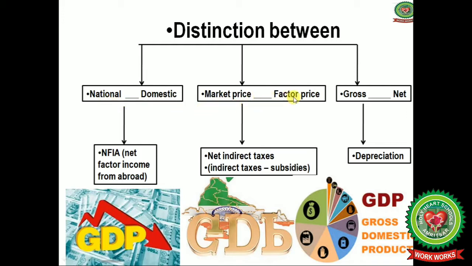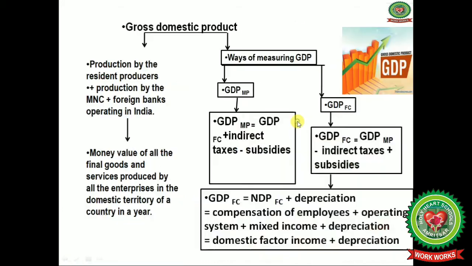In the same way, when you add indirect taxes and deduct subsidies, that is, when you add net indirect taxes to the factor price, you get the market price. In the same way, when you add depreciation, meaning the consumption of machines, to the net, you get the gross.